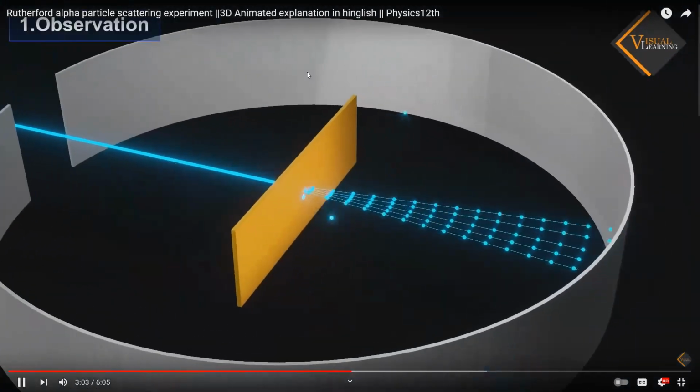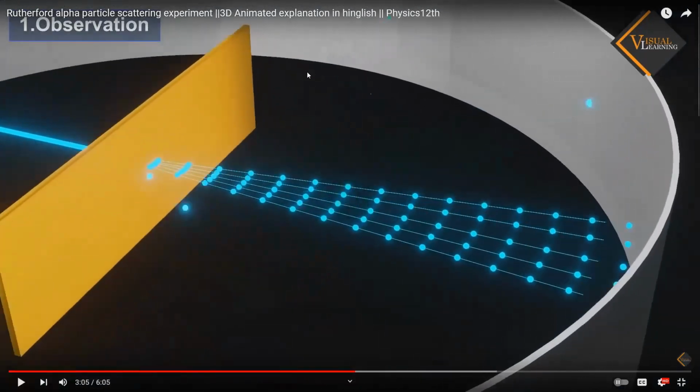We'll study it. First observation. See, this is important for you. Tomorrow, if I ask what is your observation, you should not depend on school points and book points. You should say, sir, this I observed from the experiment. Now I'm giving you a chance. What is your observation when the alpha particles are hitting this? Many of the alpha particles are deviating at a very small angle from the original path. Next, very few alpha particles are deviating more.